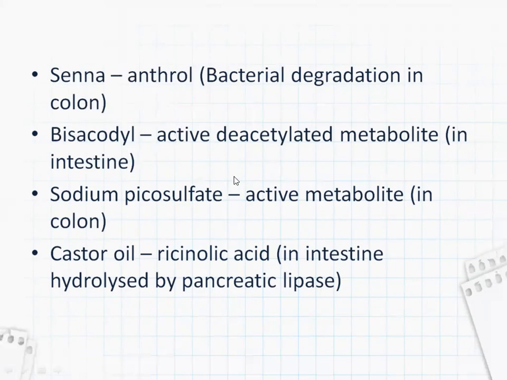Bisacodyl, in the intestine, is turned into an active deacetylated metabolite, which is the active form of bisacodyl. Sodium picosulfate also in the colon gets degraded into an active metabolite. And castor oil is hydrolyzed by pancreatic lipase in the intestine into ricinoleic acid.